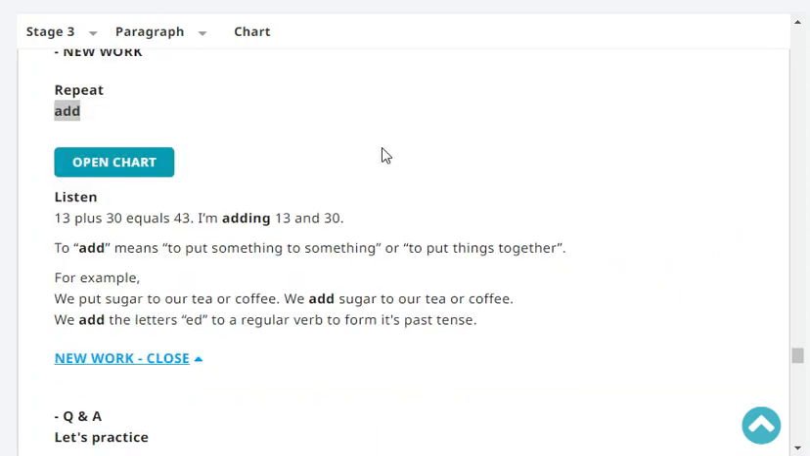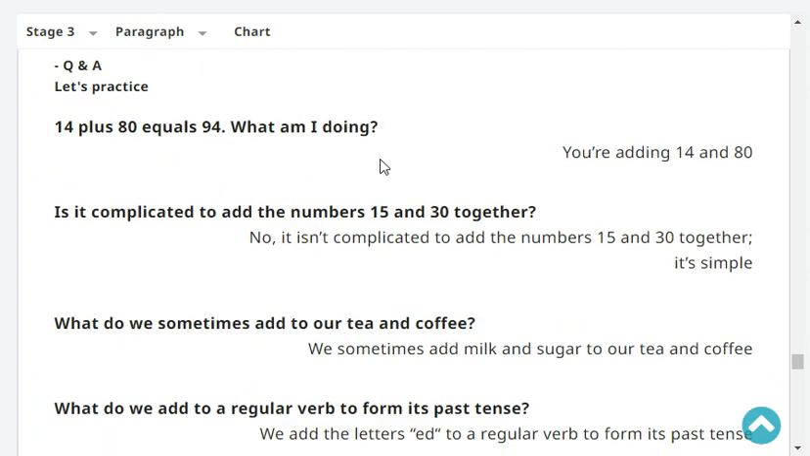Add. Very good. Okay, listen. 13 plus 30 equals 43. I'm adding 13 and 30. To add means to put something to something or to put things together. For example, we add sugar to our tea or coffee. We add the letters ed to a regular verb to form its past tense.